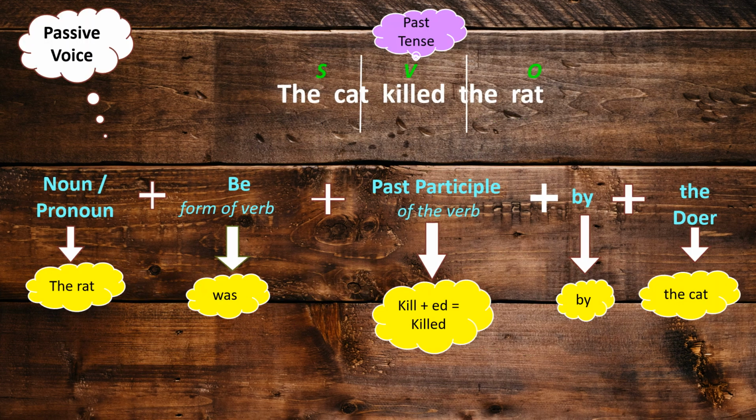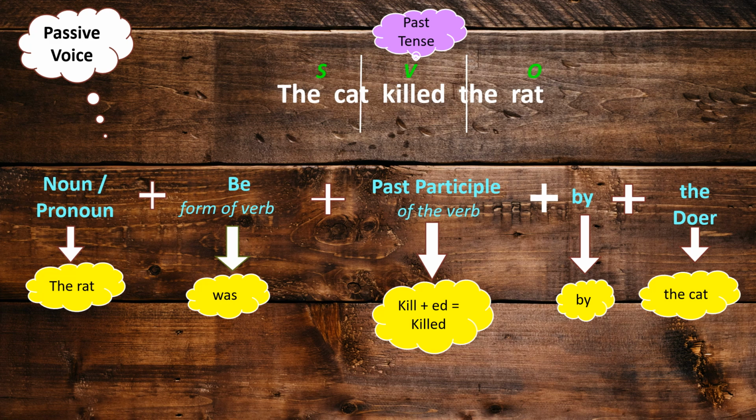Next, let's look into how to transform this active to passive. The sentence which I told you previously is the cat killed the rat. Now we said the cat is a subject, killed is a verb, and the rat is the object. Now what is the tense of the verb killed? It's a past tense. Now all that you need to know here is the passive voice structure. What is the structure? It has to have a noun or a pronoun, that should in turn be followed by a be form of verb and then the past participle of the verb, by, and the doer.